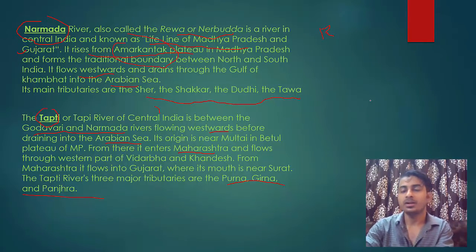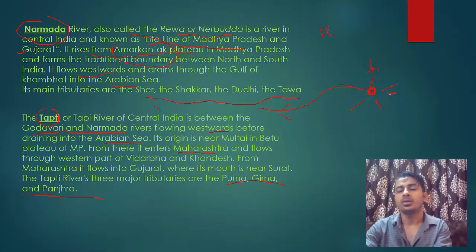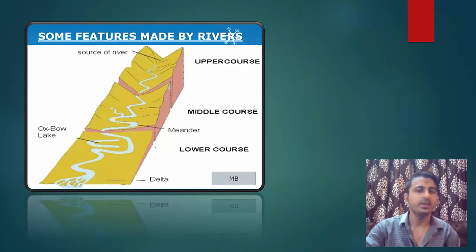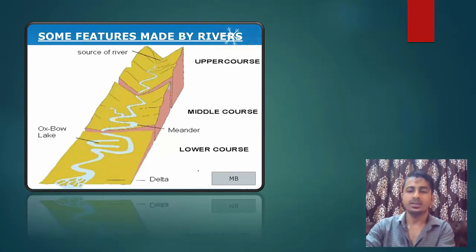See, Amarkantak is a plateau in Madhya Pradesh, and from it many rivers flow in different directions. One of them is the Narmada, one of them is the Son, and I am forgetting one or two names. You can Google it. Okay, so this is radial drainage. Now some features made by rivers. This also I have explained with a diagram. Let's see.